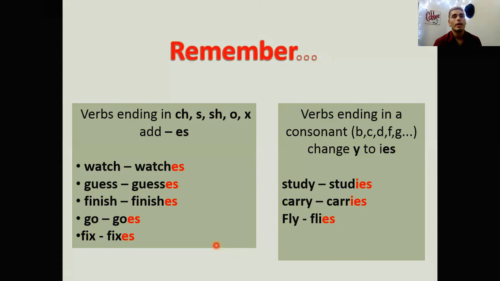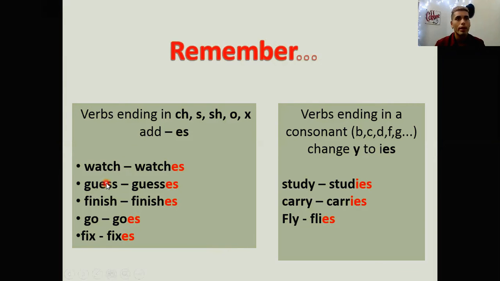Alright? Remember that in present simple, when you use the third person singular, when you have to add the s to the verb, it's really important to use certain structures about spelling. Alright?